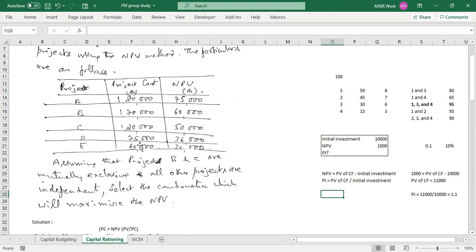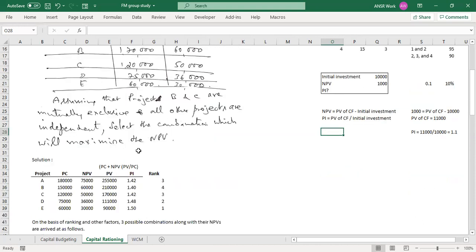First of all, like I said, whenever we have a capital rationing question, we should always calculate the PI, the profitability index. The reason is amounts are often manipulative. If you look at these amounts, suddenly 75,000 looks very good. Am I right? But you don't know whether that could be the best project for us or not. We need something in terms of ratios, an indicator which compares two values, the cash flows to the initial investment. For us that calculation is the PI, profitability index.